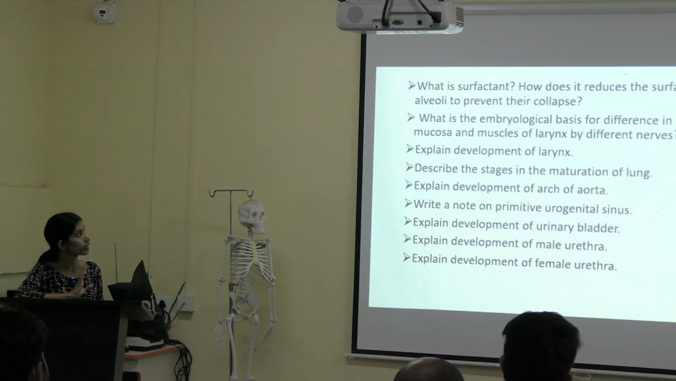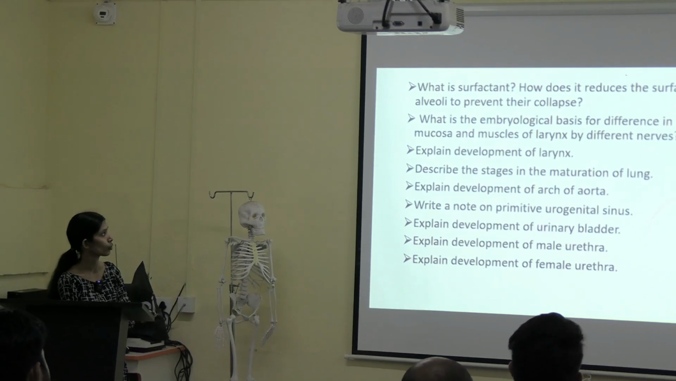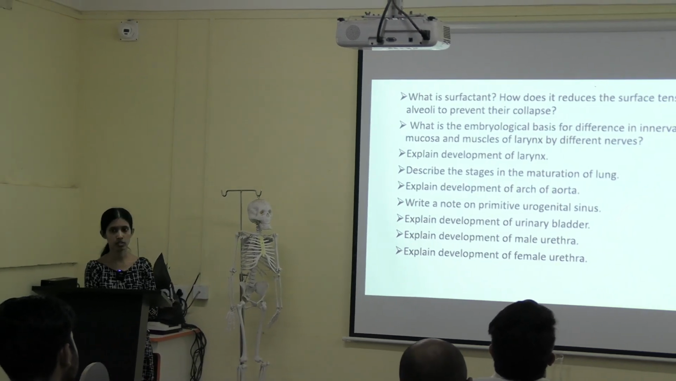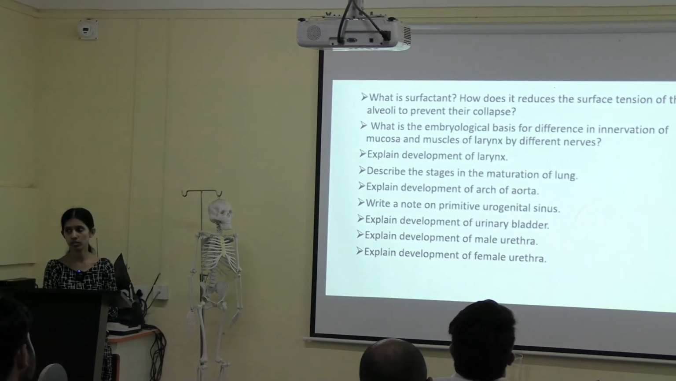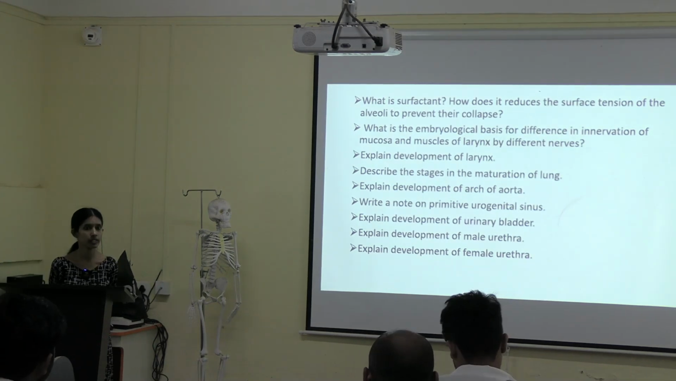What is surfactant? How does it reduce the surface tension of the alveoli to prevent their collapse? Tell me what is surfactant first. And what is surface tension in your alveoli to prevent the collapse or expanding of your lungs? Only the alveoli. Surfactant for... Okay, fine, fine. Any other answers?